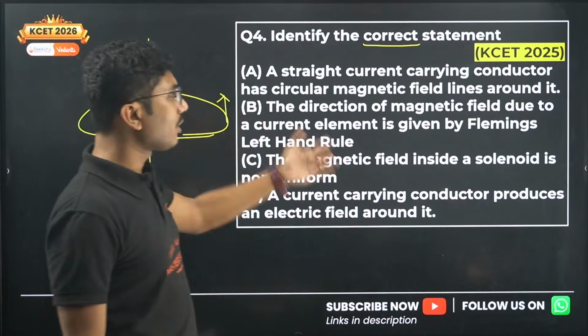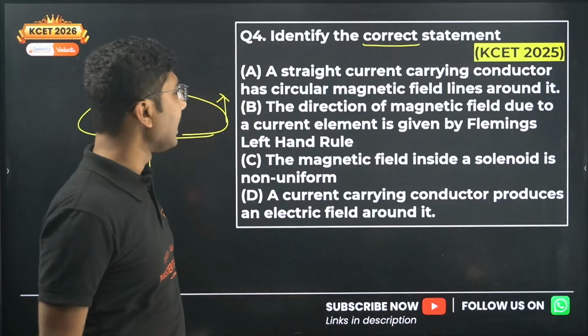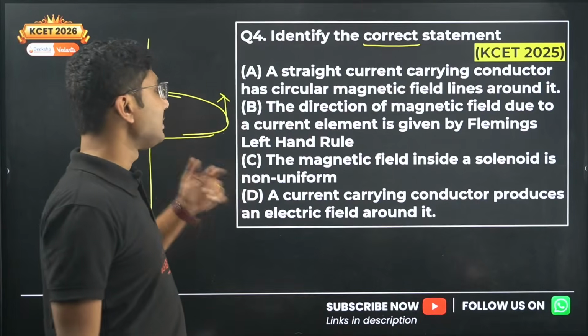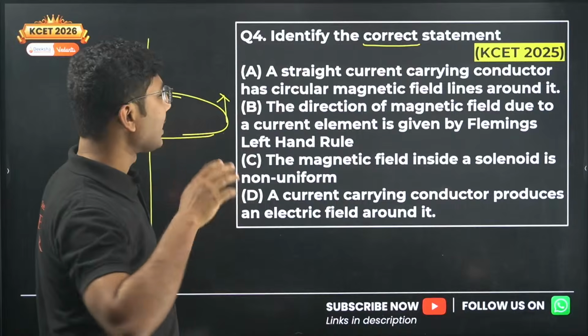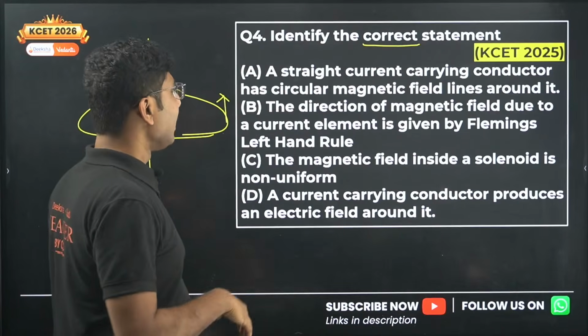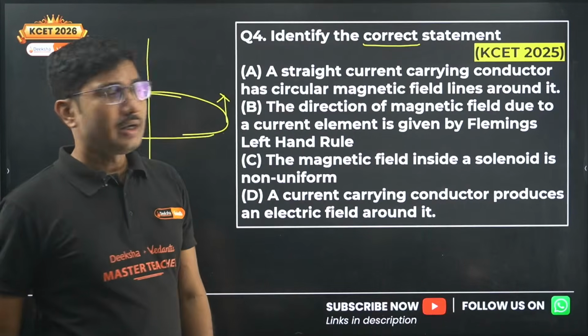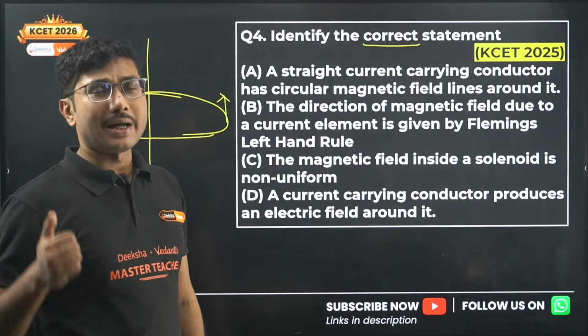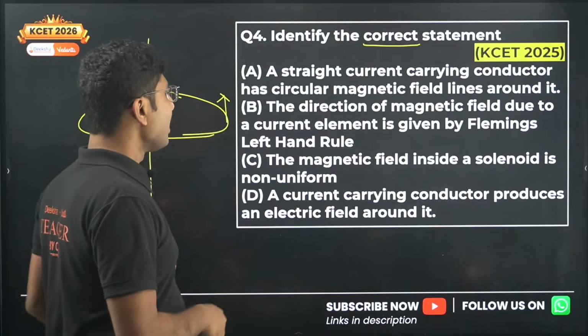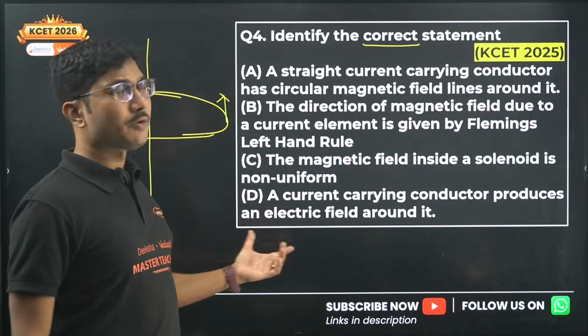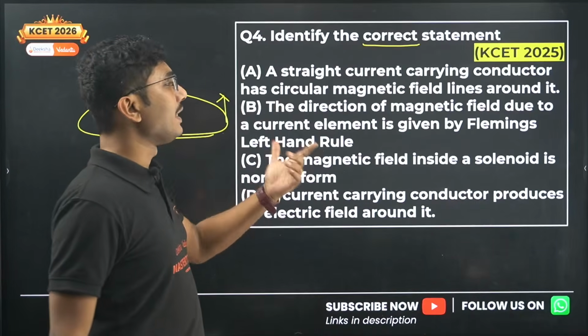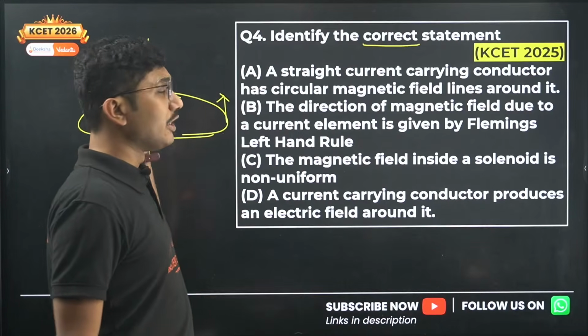The direction of magnetic field due to a current element is given by Fleming's left hand rule. It is not correct. The direction of magnetic field due to a current element is given by the right hand thumb rule. The magnetic field inside a solenoid is non-uniform. This is again not correct. Magnetic field inside a solenoid is uniform.